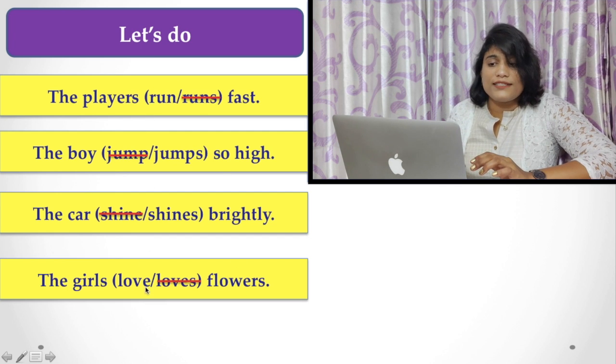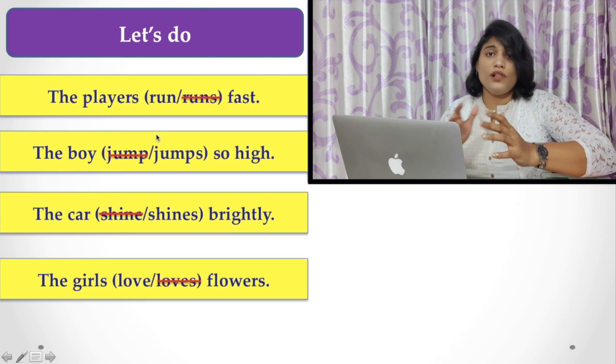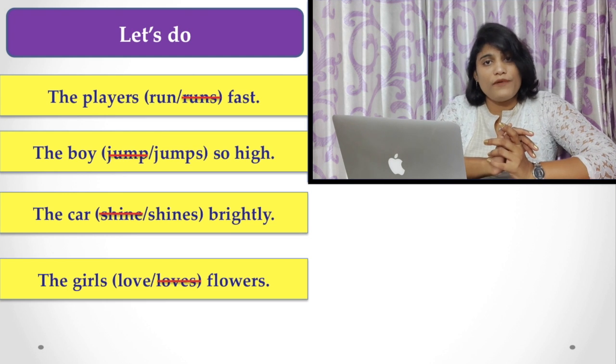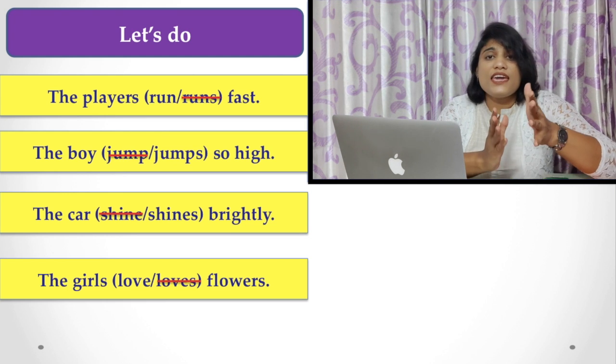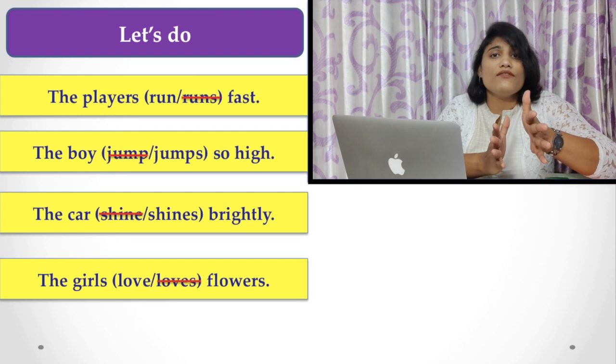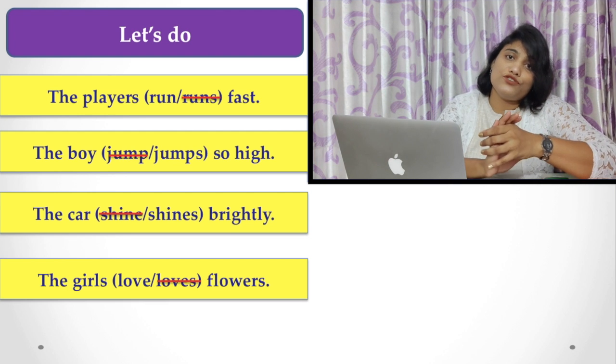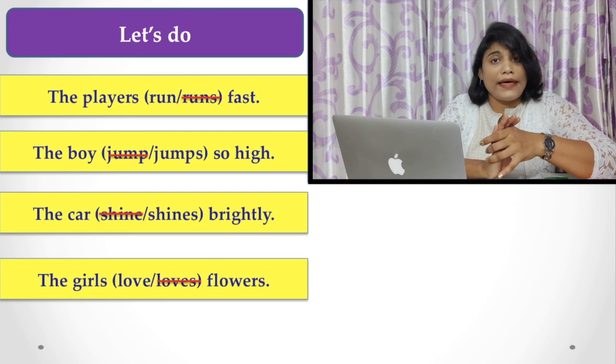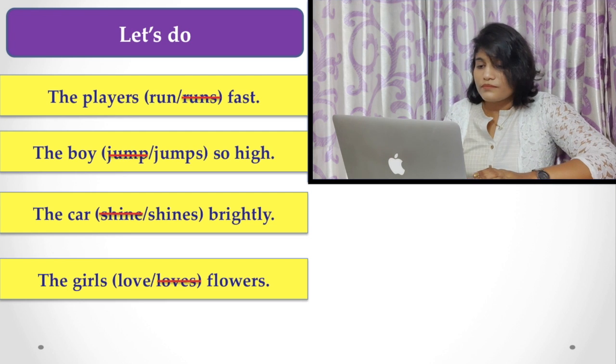So I hope you understand this basic rule of subject and verb agreement, where if the subject is singular in number, you have to choose a singular verb, and if the subject is plural in number, you have to choose a plural verb.